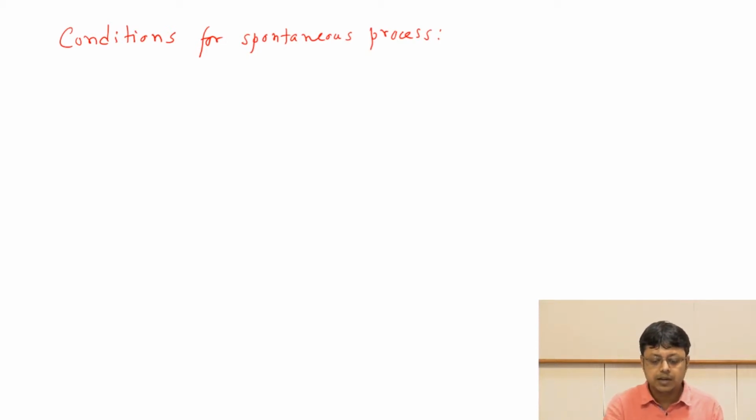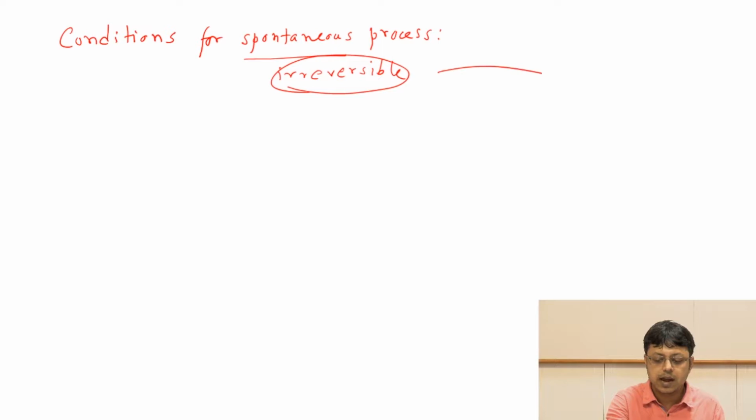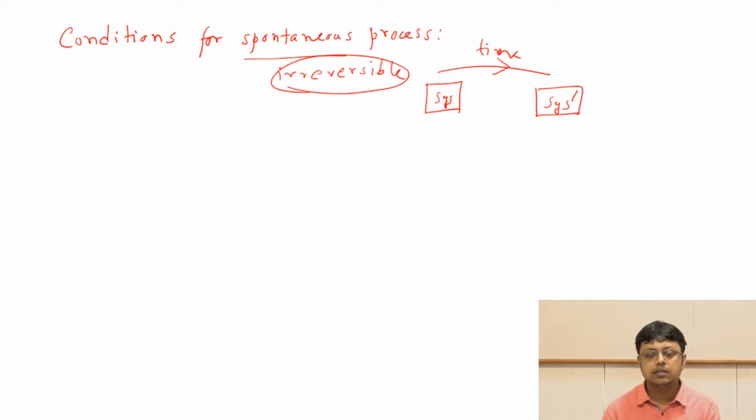All spontaneous processes must be irreversible in nature, which we discussed means there is an arrow of time. At an earlier time the system was in some state, and then it evolves as time progresses to a new state. This is irreversible in the sense that it cannot be reversed back, because it happens spontaneously. So a spontaneous process by definition is an irreversible process.